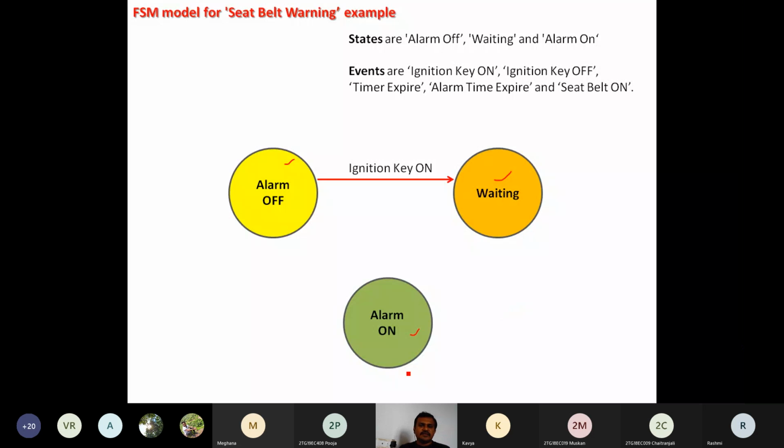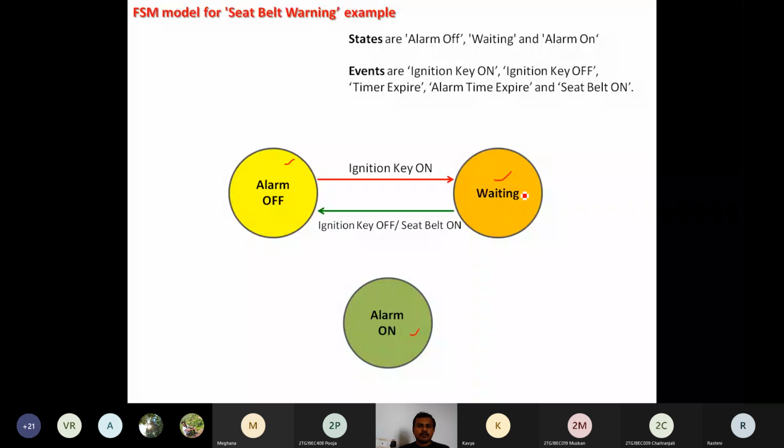So when the ignition key is on, the event occurs to the machine. Then the transition happens from alarm off to waiting, because it has to wait for 10 seconds unless the seat belt is fastened. Wait for 10 seconds. Next, when it comes out from this waiting state, it may move towards alarm on or it may move towards alarm off.